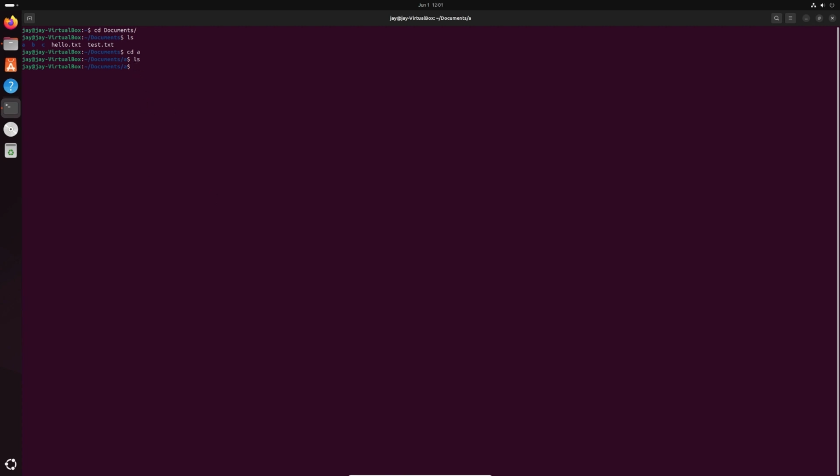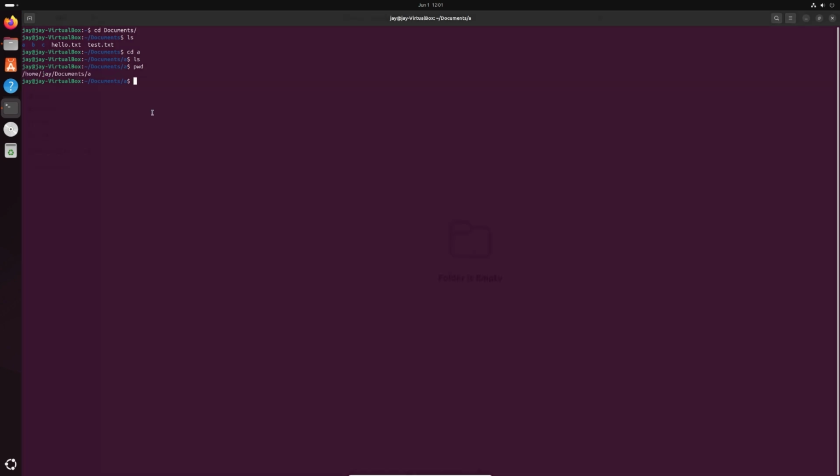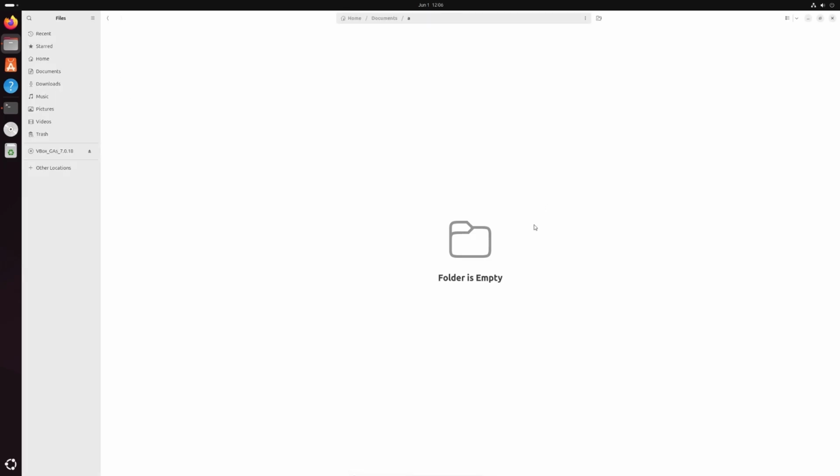The next command which we are going to learn is pwd. What it does is it prints the current working directory. So when I press enter, it prints the directory in which I am working currently. As you can see, this is home J. This is my home directory, and inside this I am in the documents directory, and then inside A. As you can see, this folder is empty.